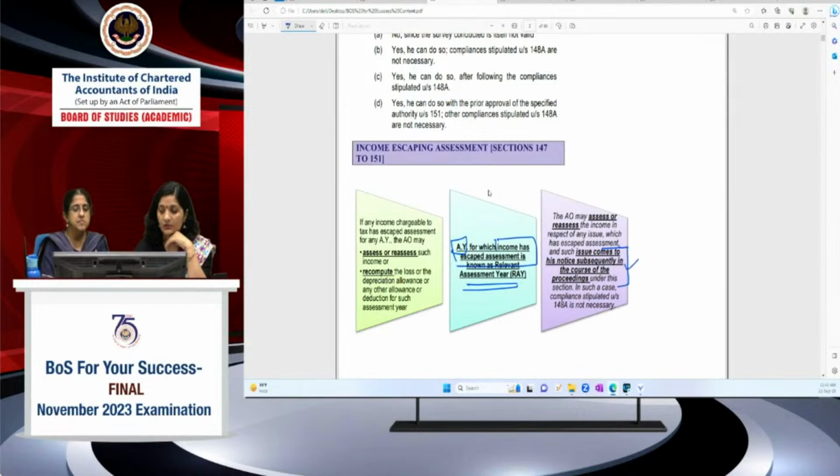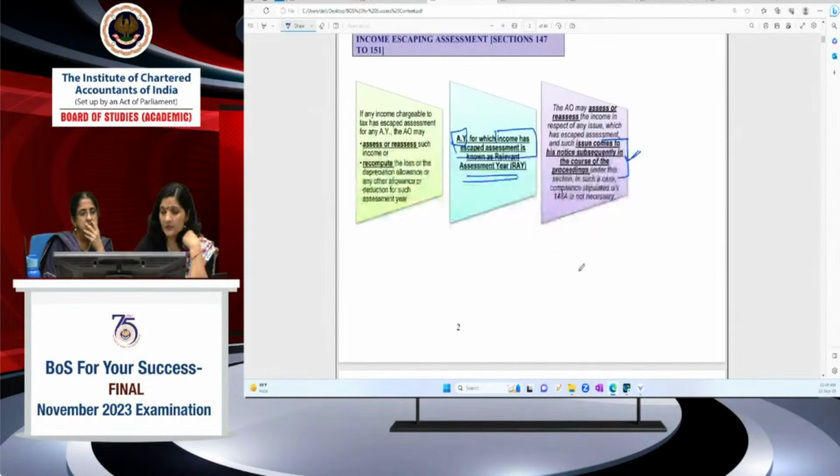इसके बेस पे भी क्वेश्चन आ सकता है आपका. देखिए यहाँ पे क्या कह रहे हैं, एक तो उसके पास कोई इन्फॉर्मेशन थी कि उसने इनकम एस्केप कर दिया, उसने नोटिस इशू किया, लेकिन subsequently while doing the assessment something comes into his notice, noticed subsequently in the course of proceedings that something has escaped assessment. उसके लिए भी he need not again comply with the 148A compliances, he can continue and issue notice for those things also. ठीक है, अब आपका इसमें क्वेश्चन आ सकता है.